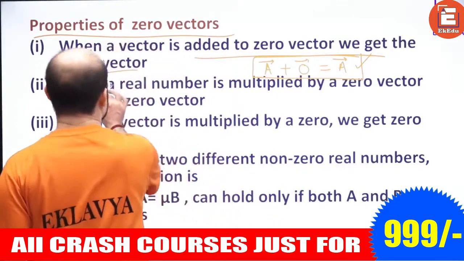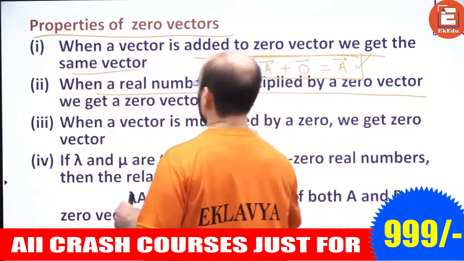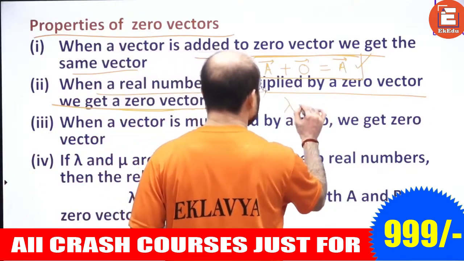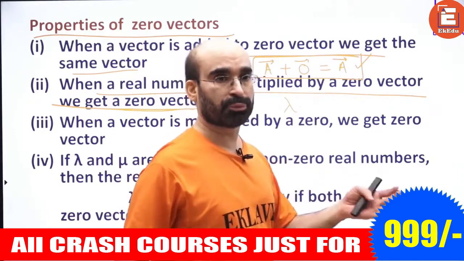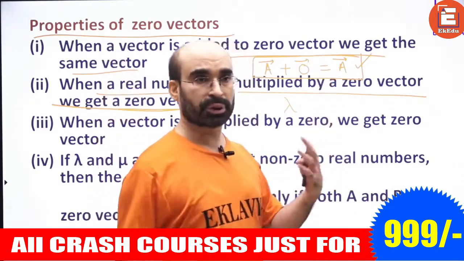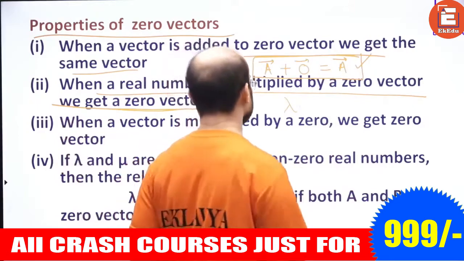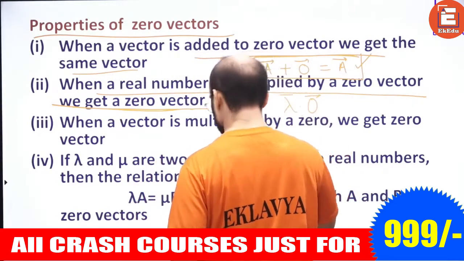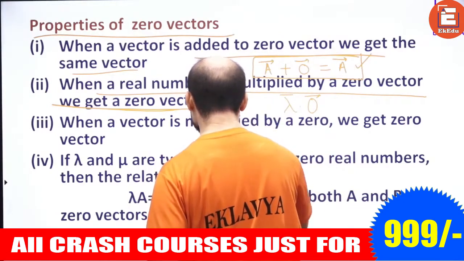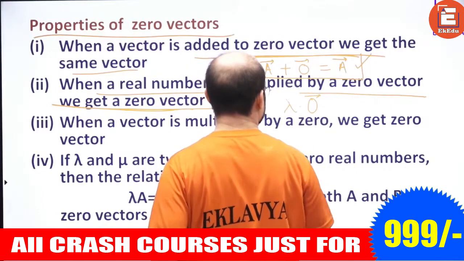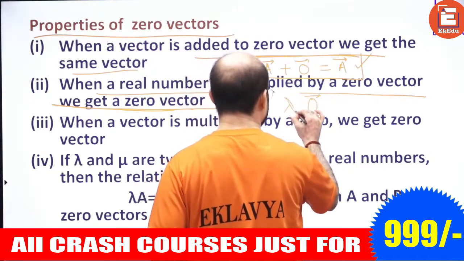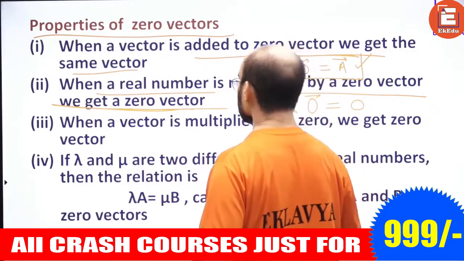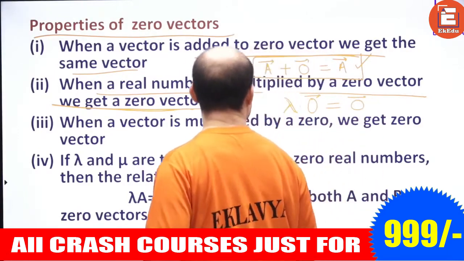Obviously, when a real number is multiplied by a zero vector, we get the zero vector. Suppose lambda is a real number, 5, 3, 4, 6, 0, 2, 9, whatever it is. If a null vector is multiplied with a real number, it is going to be the zero vector. Understood?